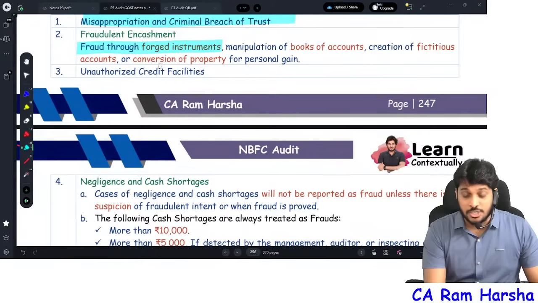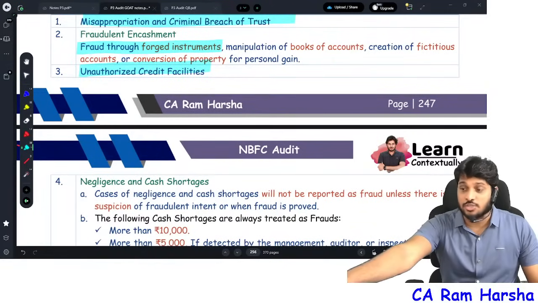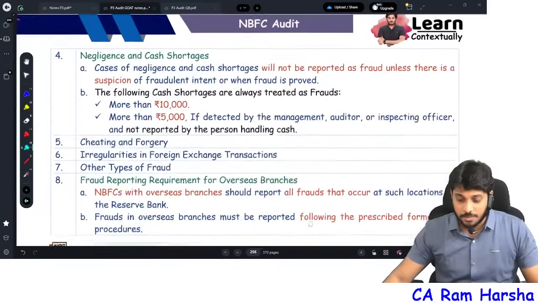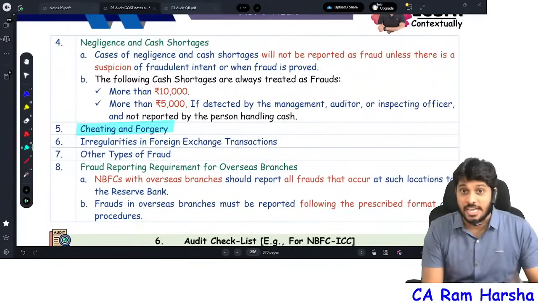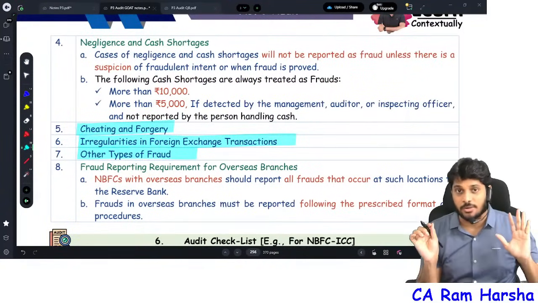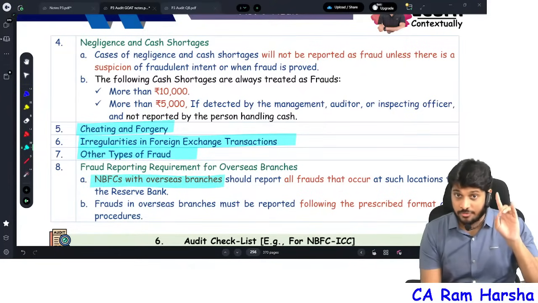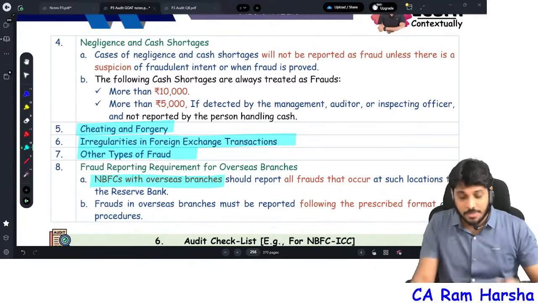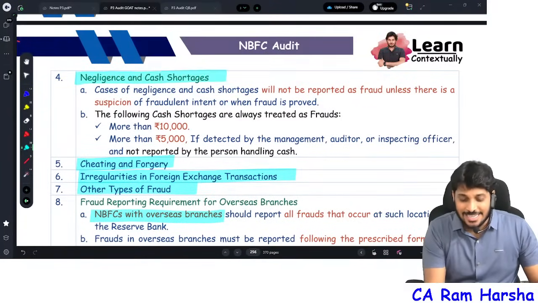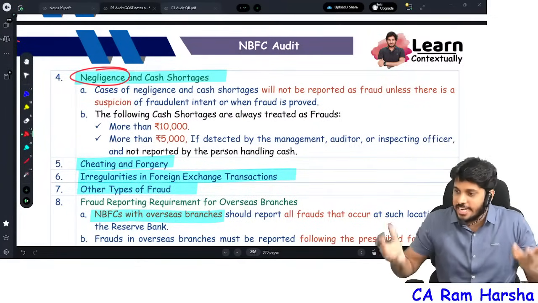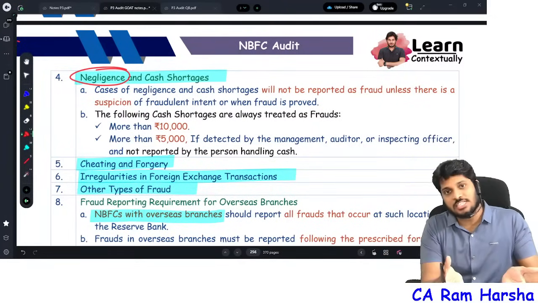Fraud through forged instruments, that is another type of fraud. Unauthorized loans given to some customer, that is another type of fraud. And cheating and forgery, another type of fraud. Irregularities in foreign exchange, and any other type of fraud. Even this fraud reporting is applicable for foreign branches of Indian NBFCs. Further, negligence and cash shortage. Negligence means there is no intention, something happened unintentionally, that is also classified as fraud.